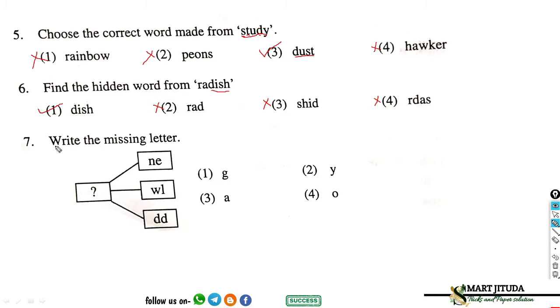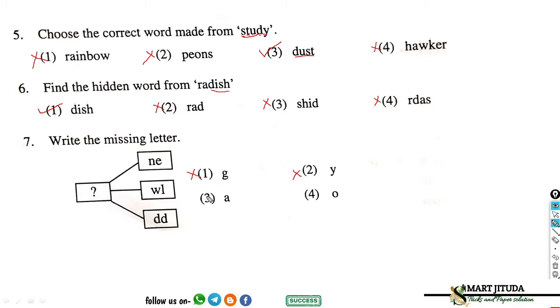Question number 7, write the missing letter. We have to write a missing letter in this box. In option first, GEN, if in this box we write G, so GNE has no meaning, GWL has no meaning, and GDD has no meaning. So option first is incorrect, right? In option second, YNE has no meaning, YWL has no meaning, and YDD has no meaning. So option 2 is also incorrect.